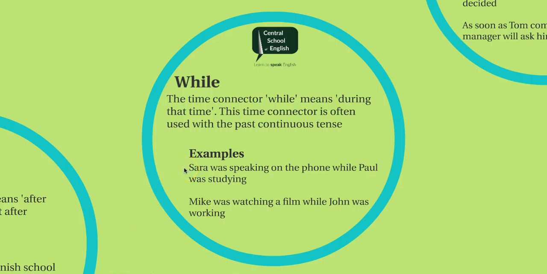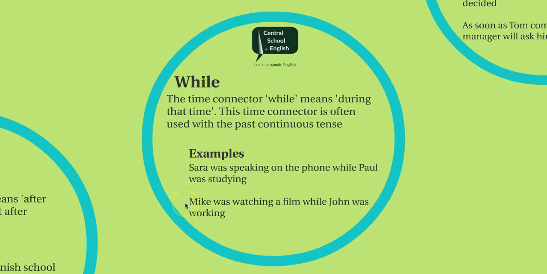In the first example, Sarah was speaking on the phone while Paul was studying. 2 activities are happening at the same time. While Sarah is speaking on the phone, Paul is studying at the same time.